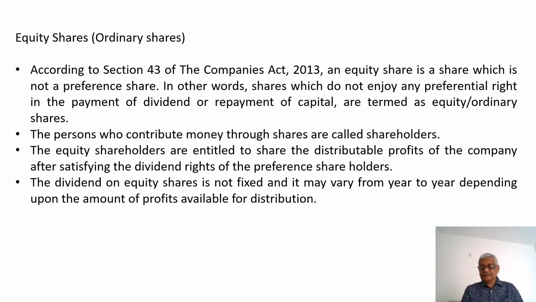So here, only after paying the preference shareholders their dividend, the ordinary shareholders will be paid the dividend, if there is adequate profit available for distribution.